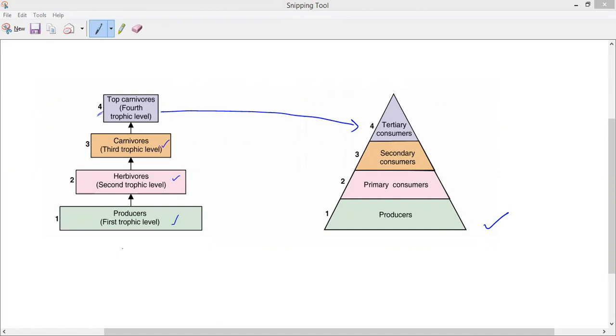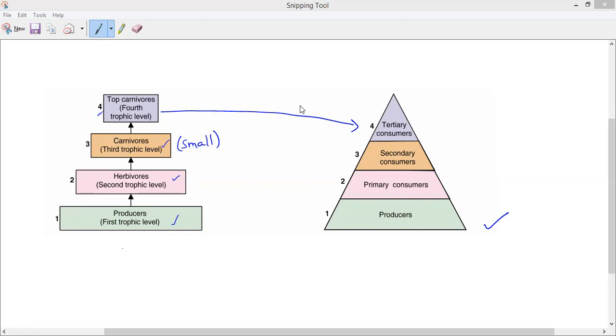Here, remember, carnivores we can also call small carnivores, but usually we don't represent the small, so that is why we are not writing it. Understand? Carnivores or small carnivores, both are the same, and top carnivores are also called tertiary consumers. So why are we always representing it like this? Compared to this box, this one is a little bit bigger. Compared to this one, this is a little bit bigger. Why, guys? Please try to speak. Anybody? Any idea?